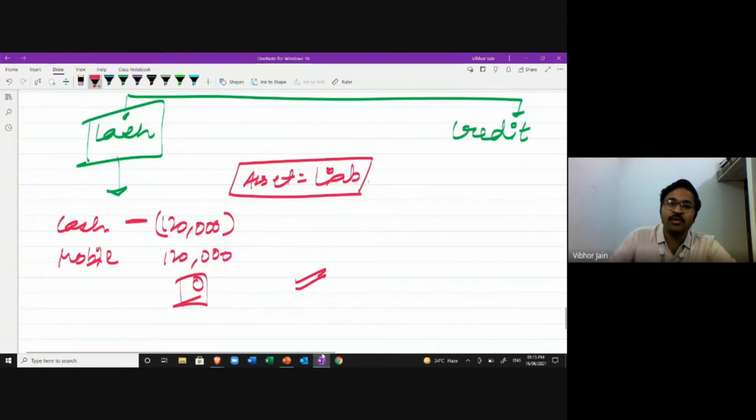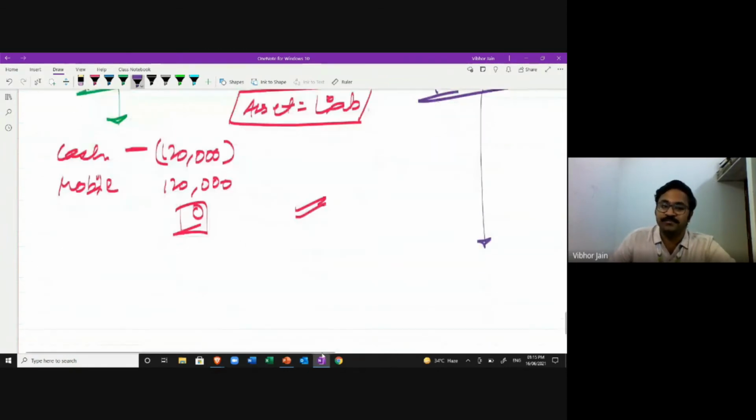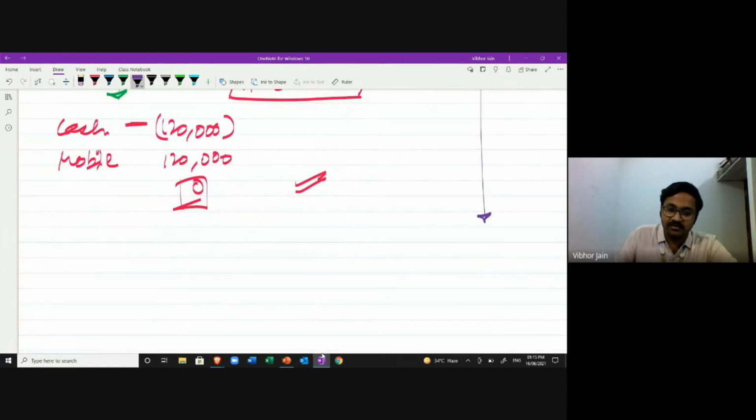All right, now I'm going to talk about this credit thing. What if I've purchased a mobile phone on credit? Still, the accounting equation is going to be the same. Asset is equal to liability.